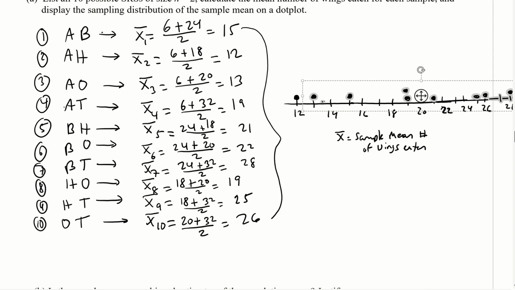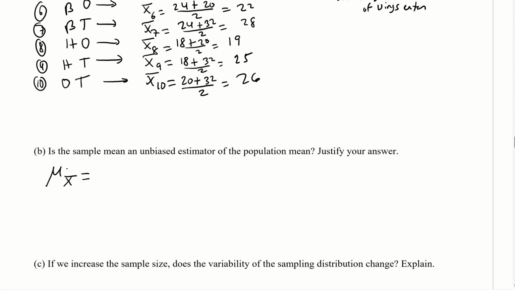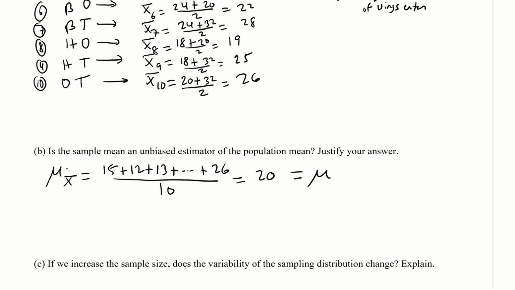We add these up and divide by 10 of them, right? So we get 15 plus 12 plus 13 plus dot, dot, dot, all the way to 26. Divide that by 10. We get 20. Now, this is equal to the population mean of 20, right?